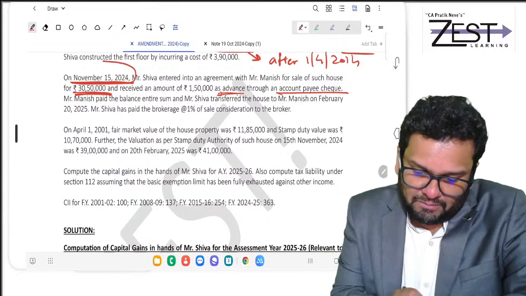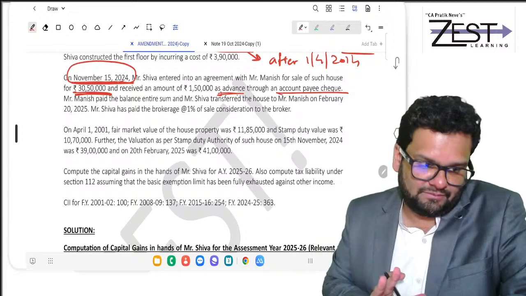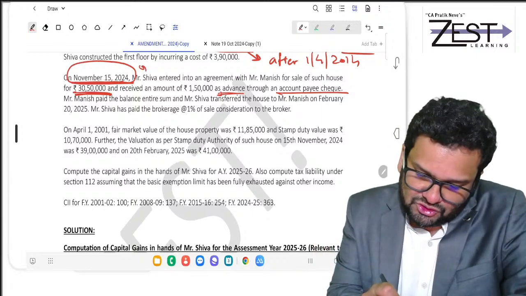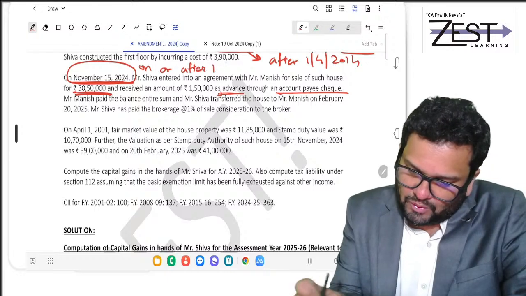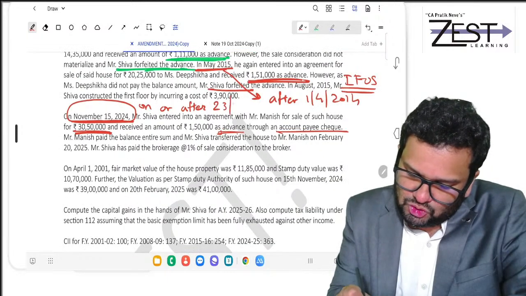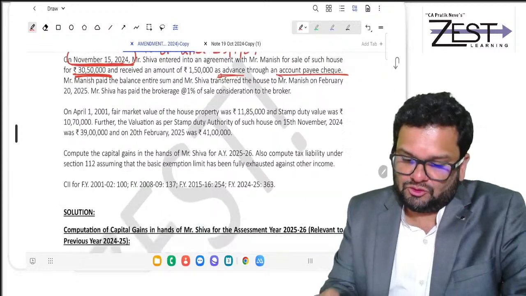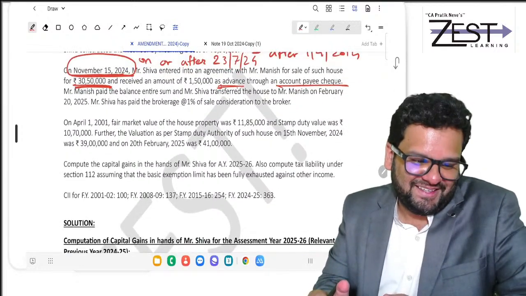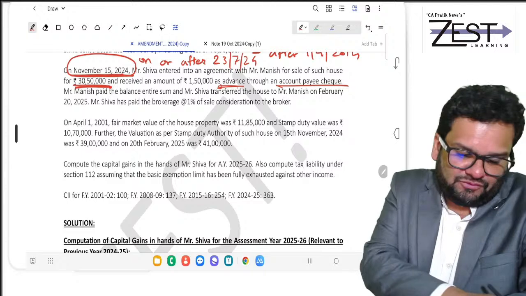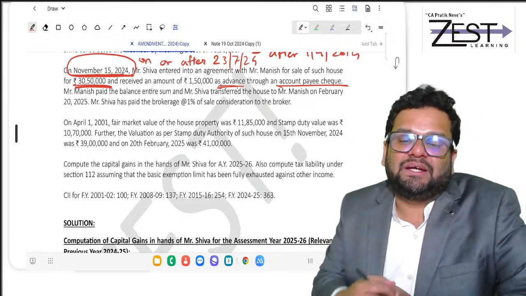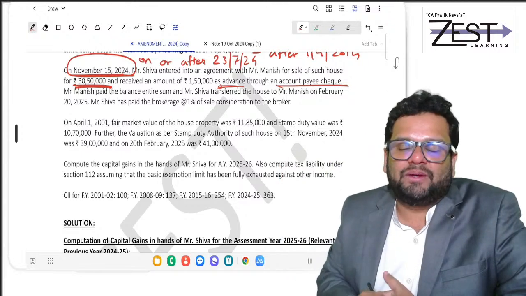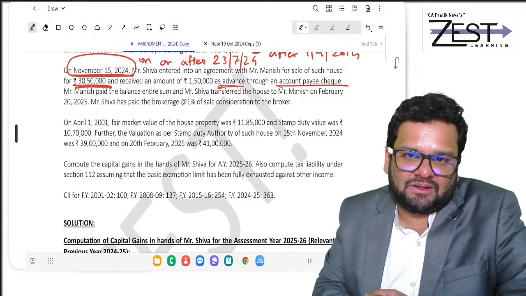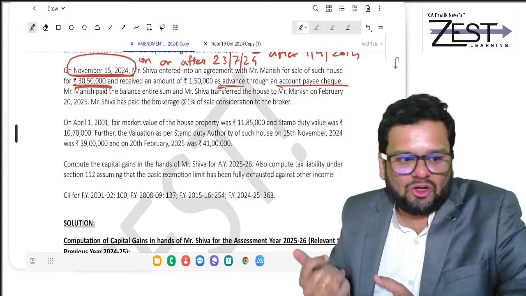So 15 November 24 is a very valid date. Do you see it is on or after 23rd July 24? So there are two options open. You may take benefit of indexation and pay tax at 20%, that is higher rate, or you may not take benefit of indexation and pay tax at lower rate.